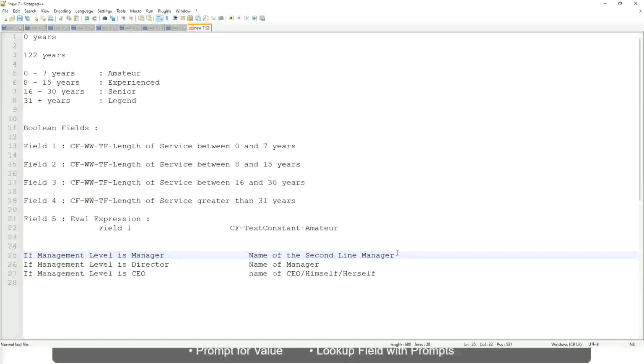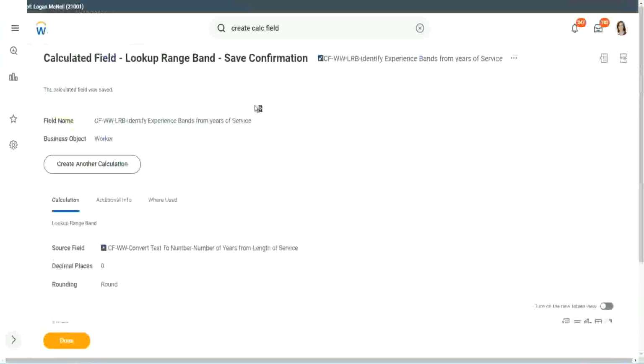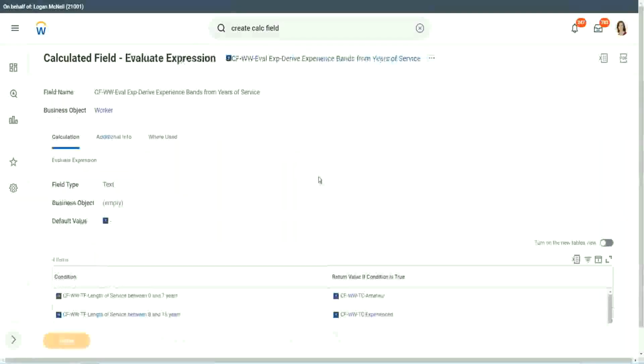That is stored in a field, right, so you have to select that field. Manager's manager, level 02, etc. These are available fields. So you have to select those and not hard code something like this: amateur, senior, or legend. So in this case, evaluate expression is a better fit. Anyway, coming back to this, let's use the same calculated fields in our report and see what it does.